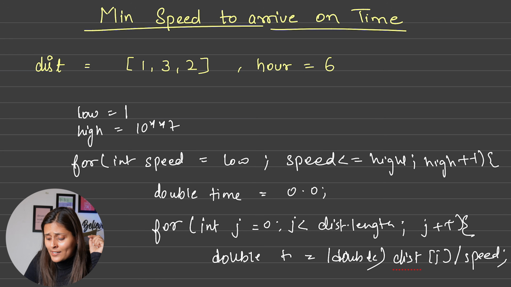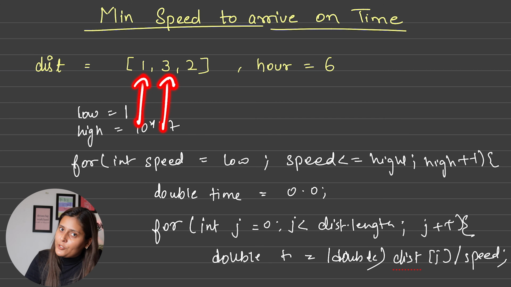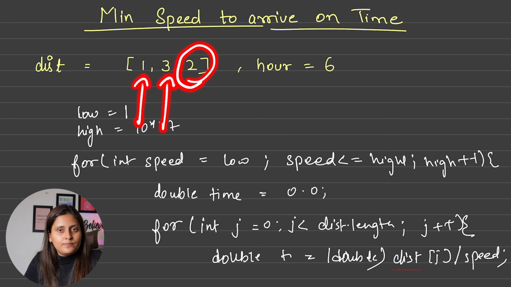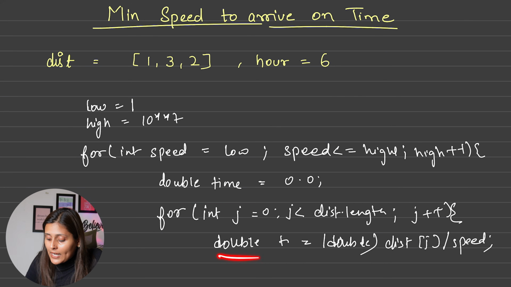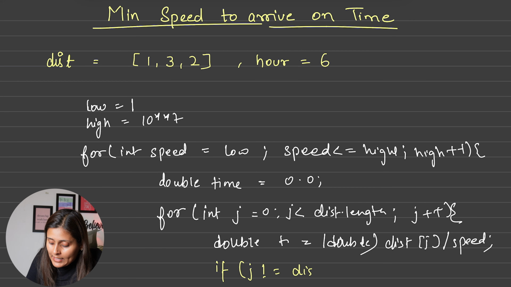But why have I not added this directly and calculated it as a separate value? Because if you remember from the input, we have to take the ceil value, the integral value. But for the last one, we have to take the exact double value, because after this we have no more trains, so we need not wait for any further trains, and we need not wait for the integral time. So after calculating t, I will check if this j is not equal to my last index, which is distance dot length minus 1.